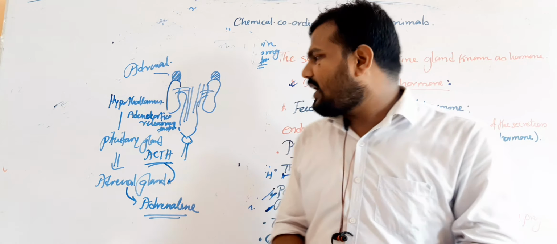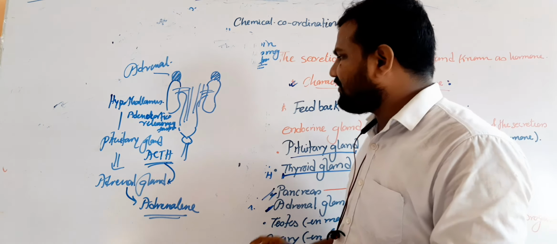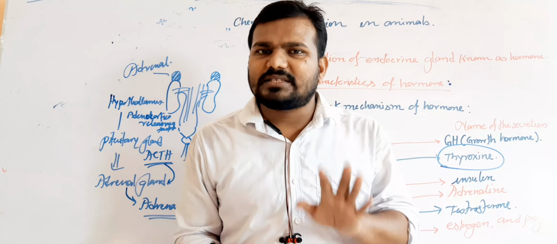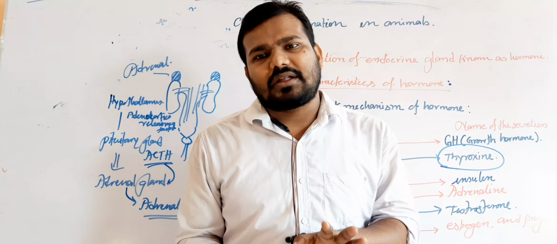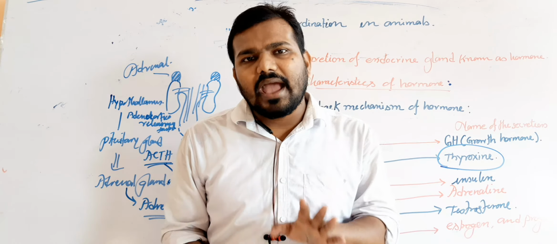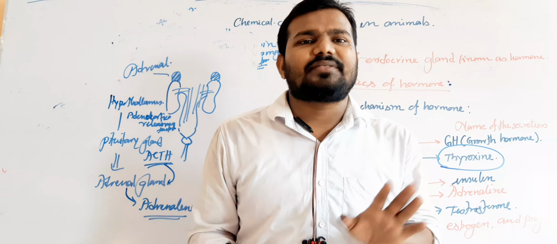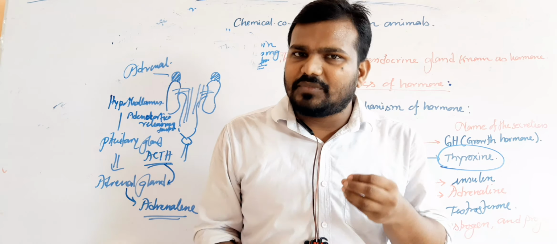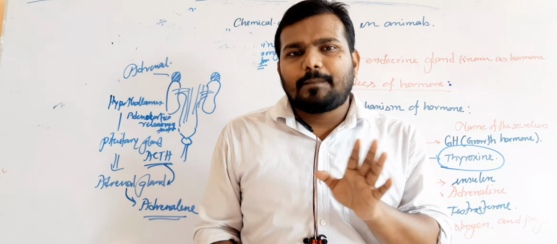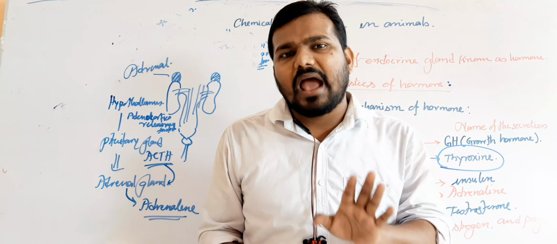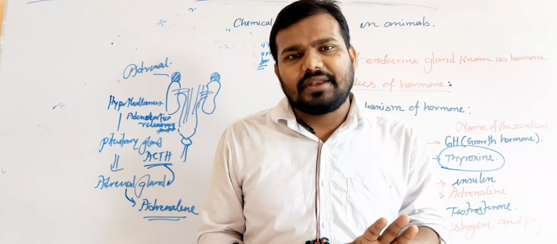Now the next one is gonadal secretion, the secretion of the gonads. What are the gonads? Generally, gonads are the prime reproductive organs, the organs which produce the gametes and the sex hormones. In the male, the prime reproductive organs are the testes, and in the female, the prime reproductive organs are the ovaries.